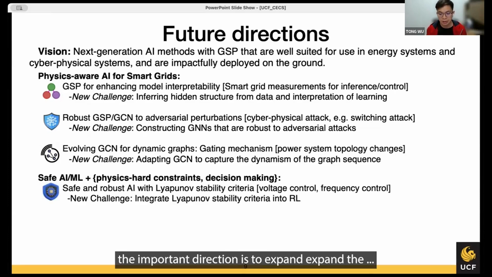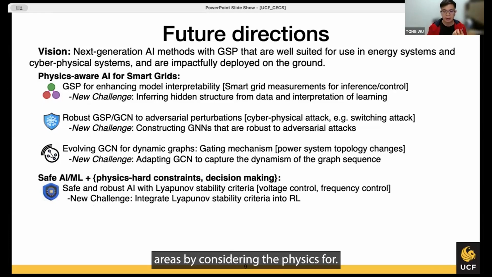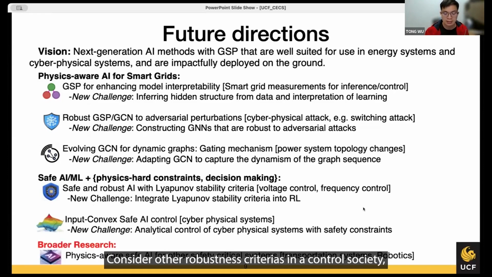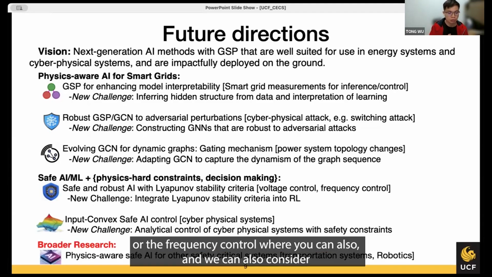Another important direction is to expand safe AI by considering other robustness criteria in control. For example, we can consider safe AI and robust AI with Lyapunov stability criteria for voltage control or frequency control.